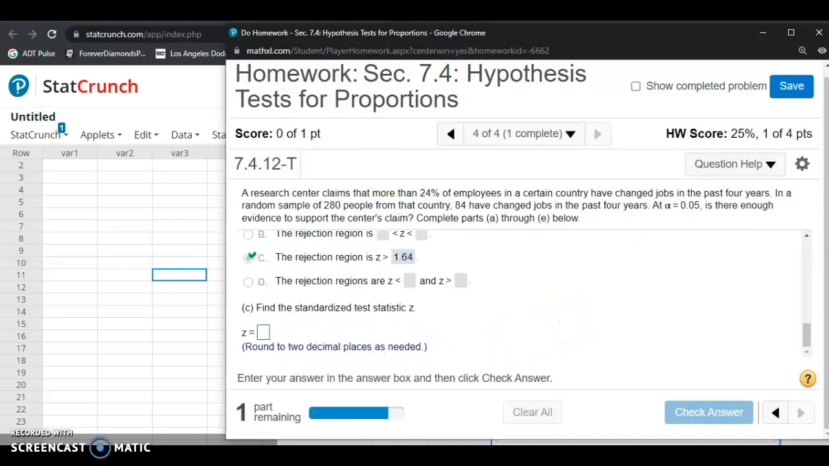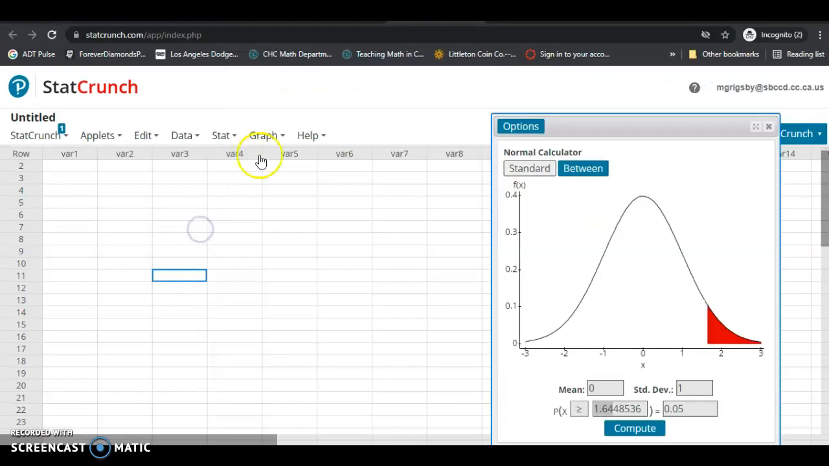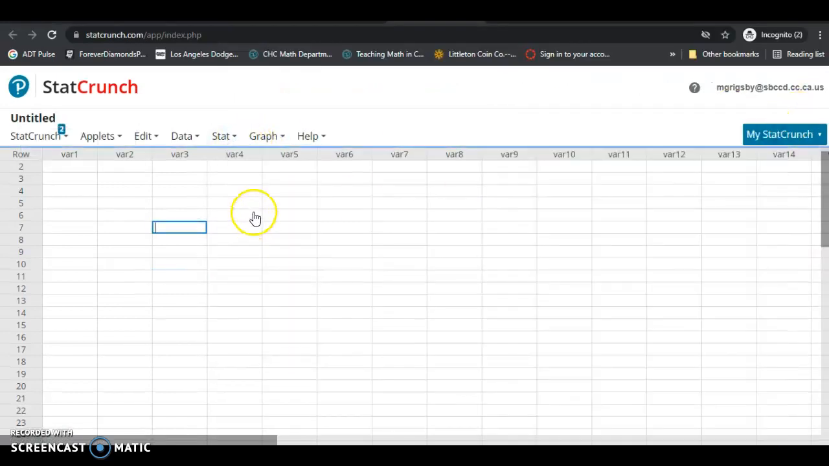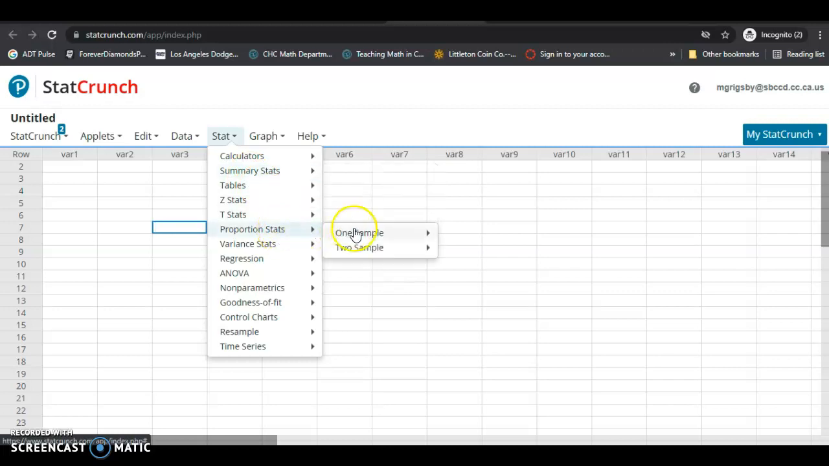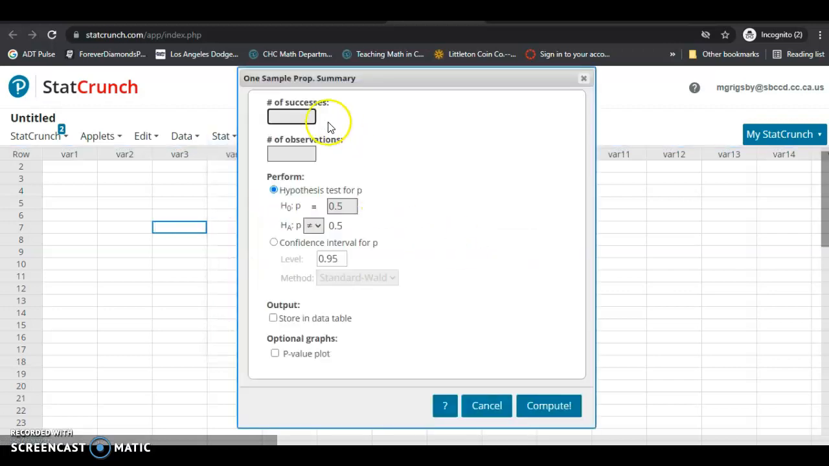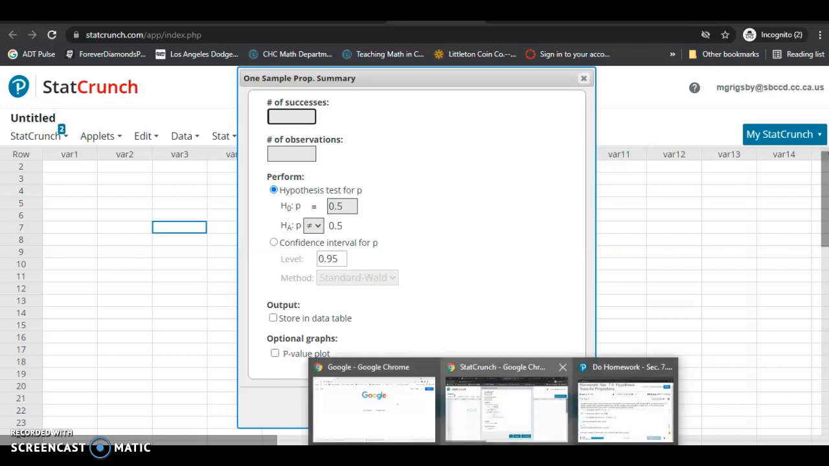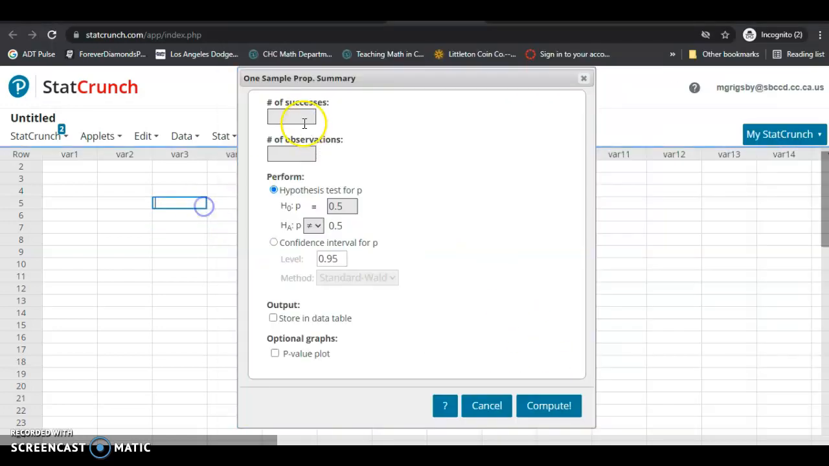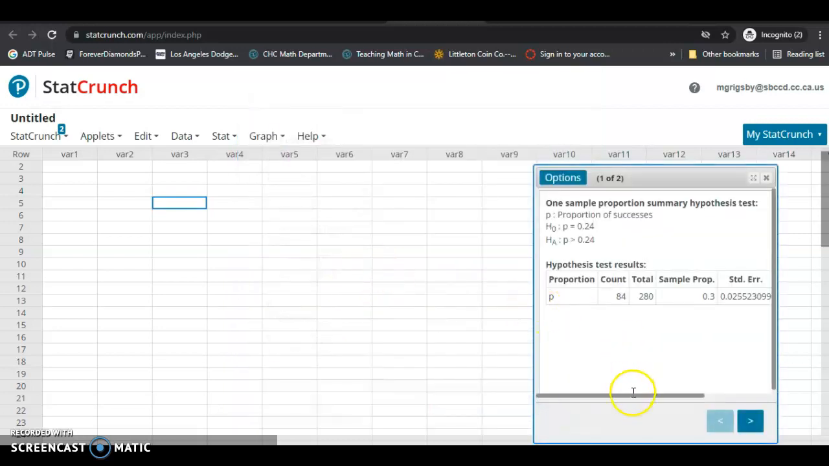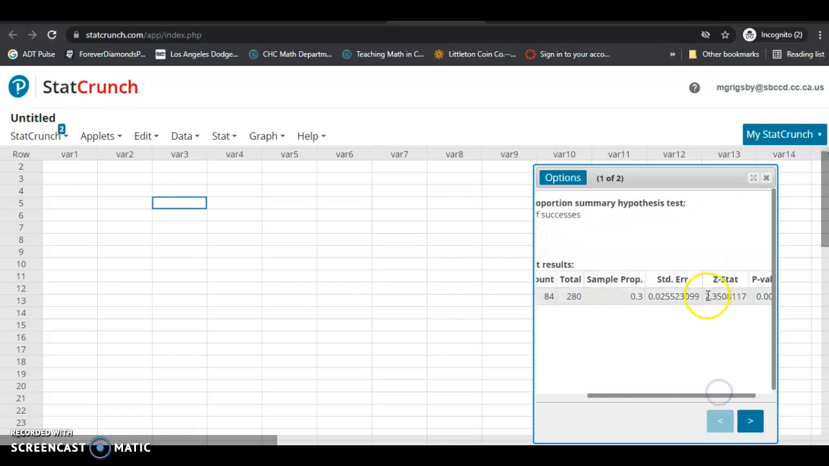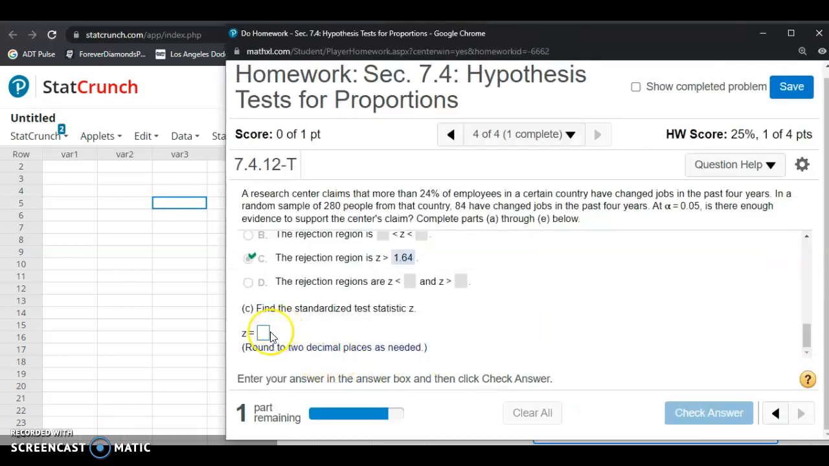Now we're going to find the test statistic. Once again, go into StatCrunch. We're going to go to Stat, select Proportion Stats, One Sample, with summary. According to the problem, the number of successes was 84 and our sample size was 280. Then the proportion in the problem was 0.24, and the greater than symbol was in the alternative hypothesis. So our test statistic rounded to 2 decimal places is 2.35, and that's what's going to go in this box here.